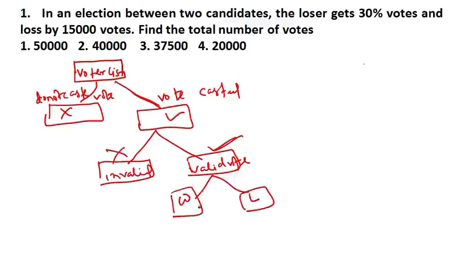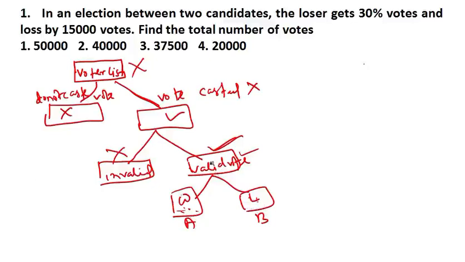Always remember, suppose there are two candidates A and B, these two candidates will get votes from this valid vote only. Not from votes casted, not from the voter list. Whenever they get votes, it will be from the valid vote. Their counting will be from valid votes. One will win, one will be the loser from this valid vote only.